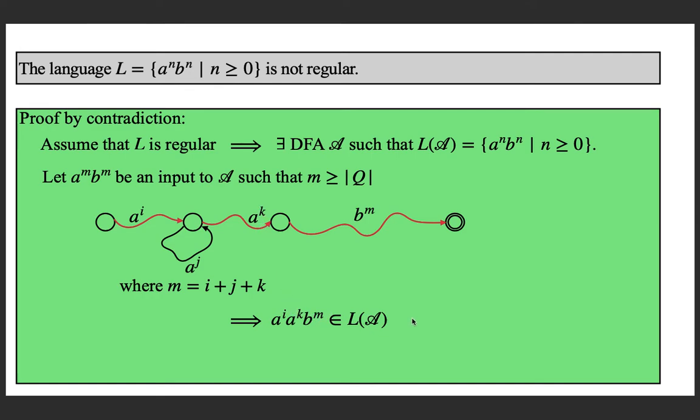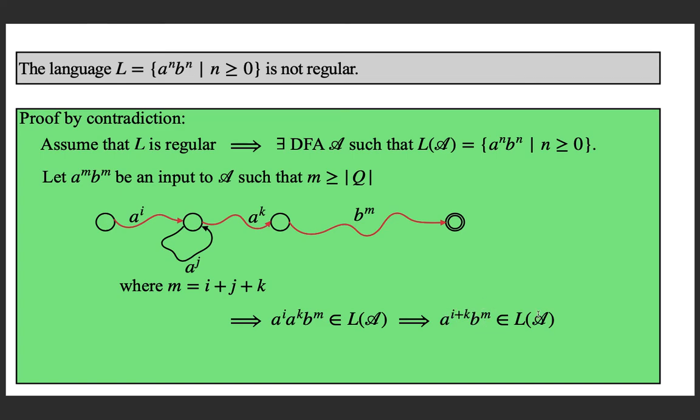So no doubt. That means, what is a to the power i followed by a to the power k? That is i plus k number of a's. Here i number of a's followed by k number of a's. So in total a to the power i plus k followed by m number of b's is in the language.